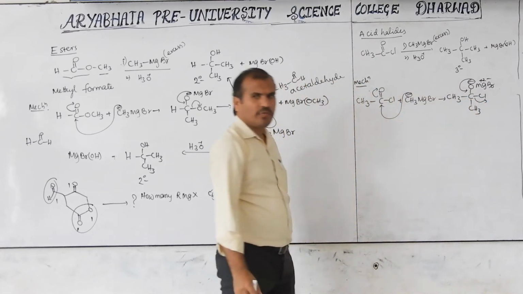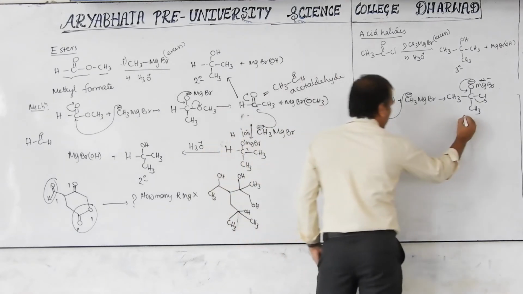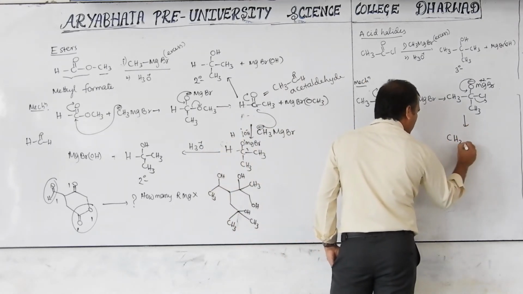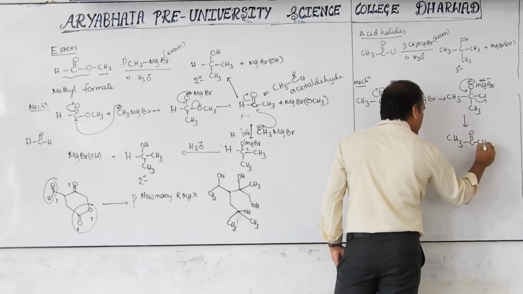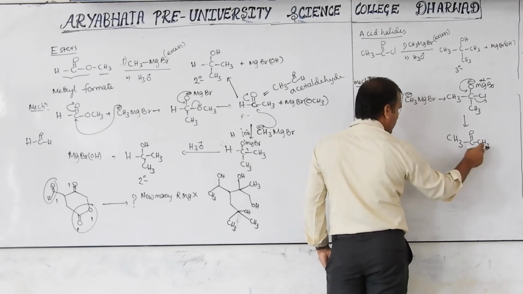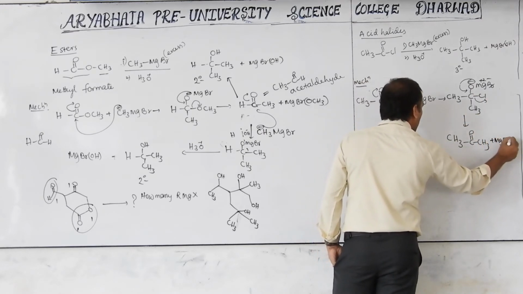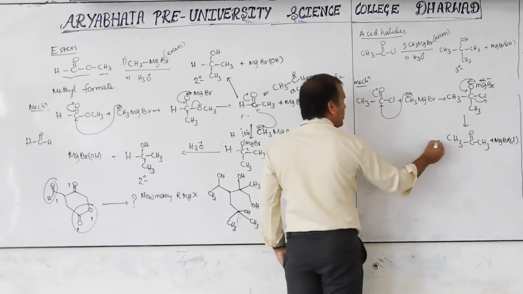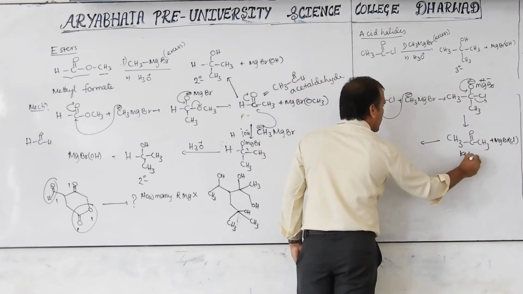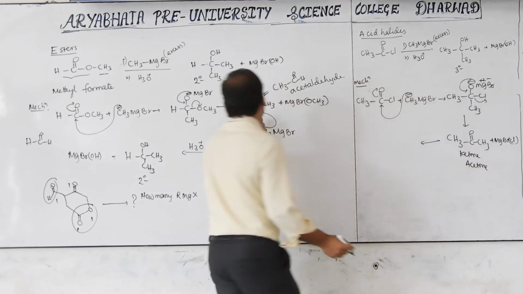Cl is a good leaving group, as you may be studying in SN1 and SN2 reactions. Next, what is found here? CH3, C double bond O, CH3. Along with this, what is the byproduct? MgBrCl. Now it is a ketone. Which ketone? Acetone. Already we know this.